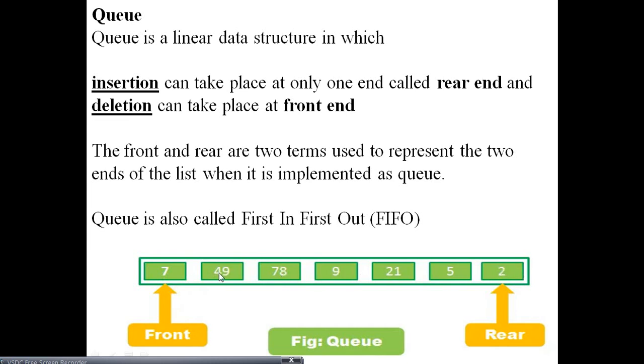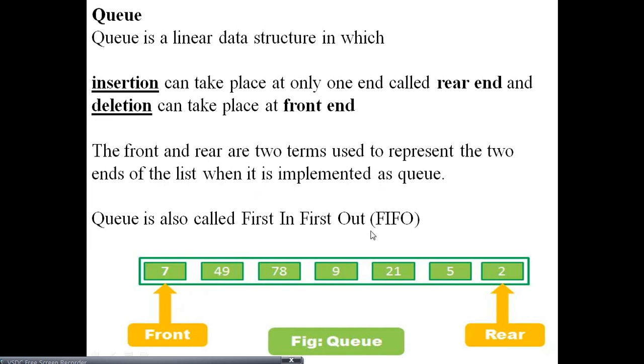Through the rear end we can insert our data, and through the front end we can delete our data. These are all data items: 7, 49, 78, 9, 21, 5 and 2.